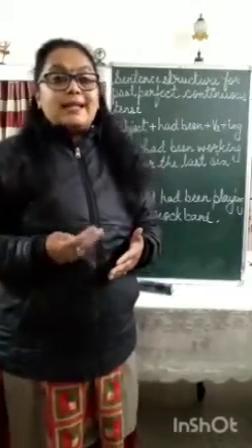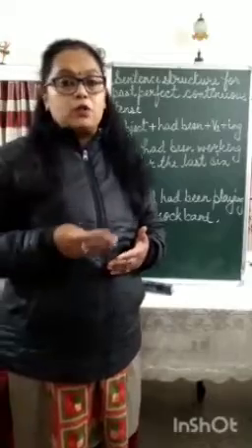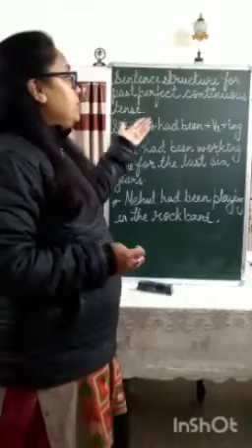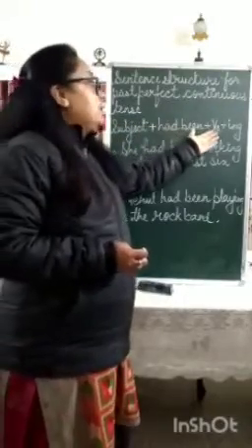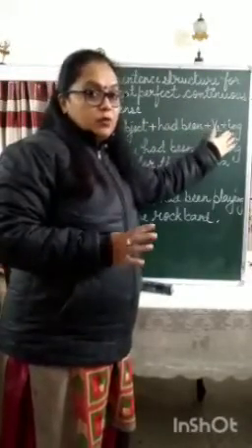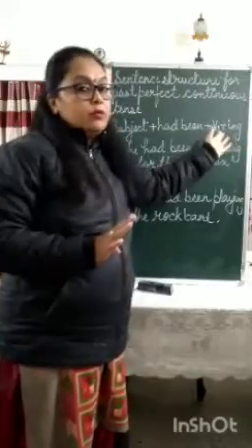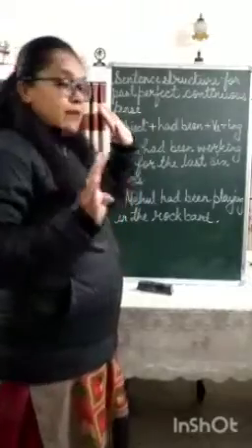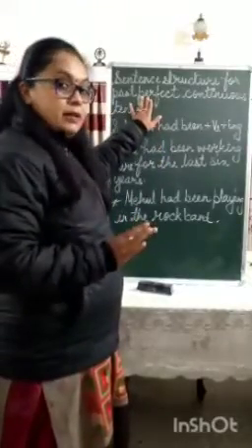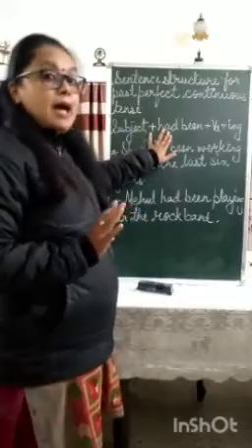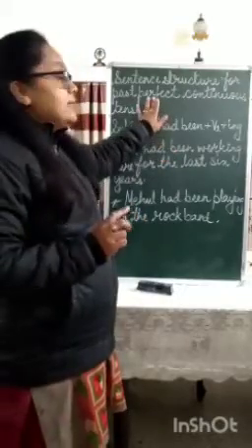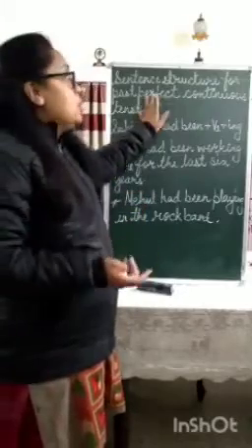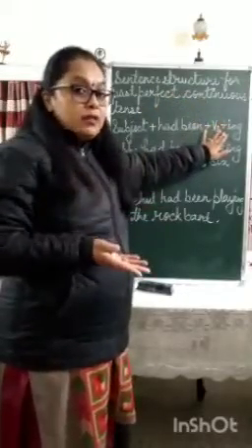Now comes the sentence structure for past perfect continuous tense. The sentence will begin with the subject, which will be followed by had been plus V1 plus the ing form, that is the ing form of the verb. Now remember, I have already told you, when the perfect word is there, you have to use had. But because it is not just past perfect tense, it is past perfect continuous tense, for continuous you have to use the ing form.